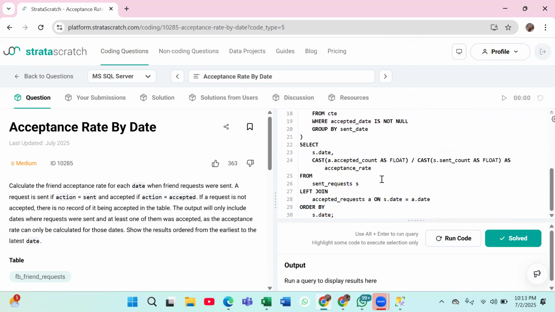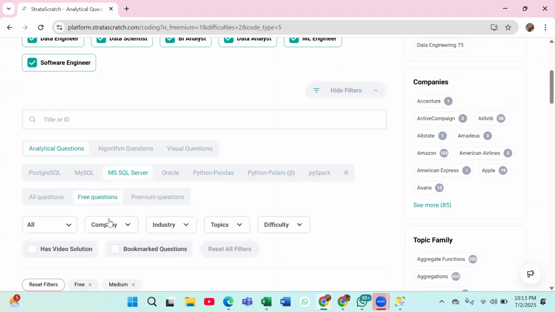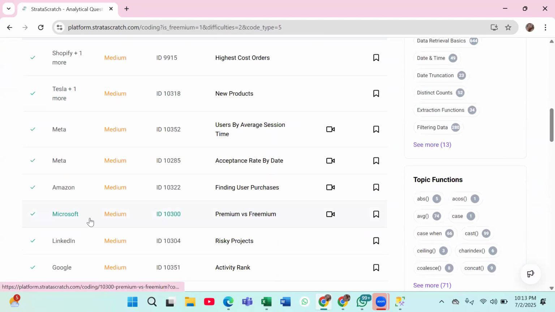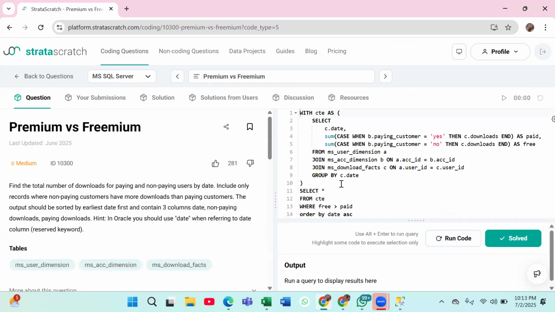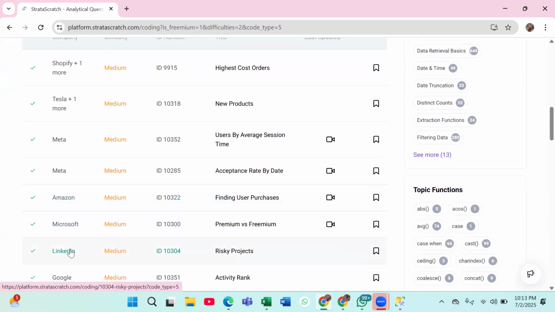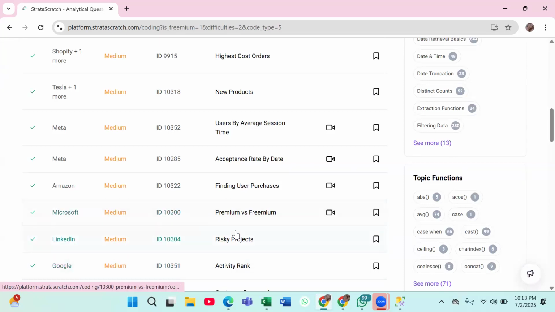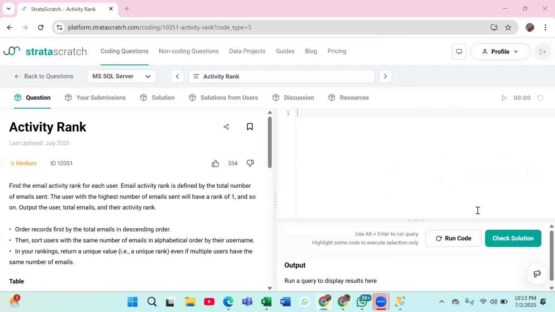This question will become very big for you. I don't think I should make you do medium questions now, otherwise you will get confused. Activity rank, yeah, this one will be better.